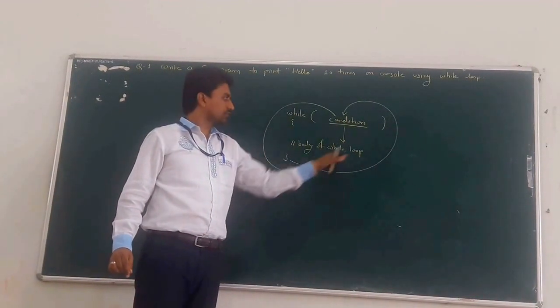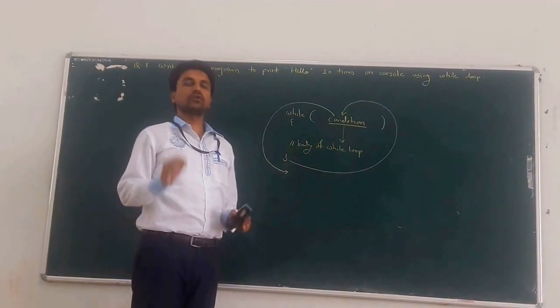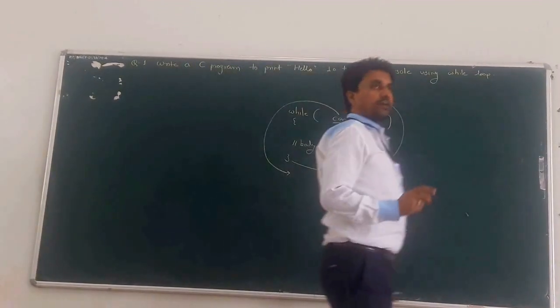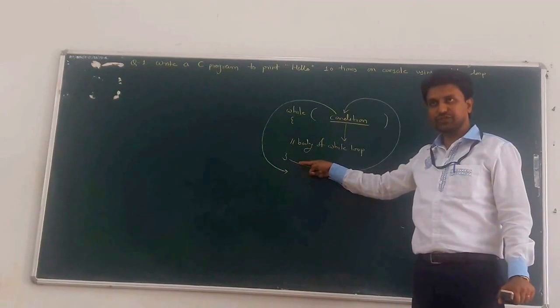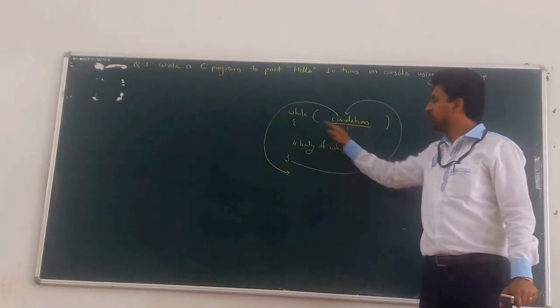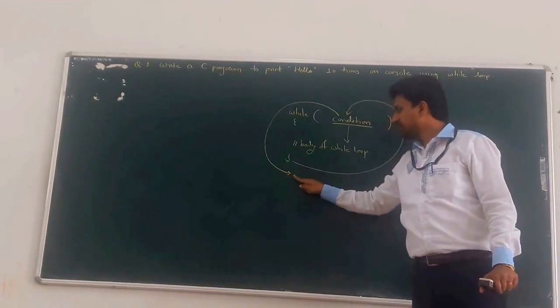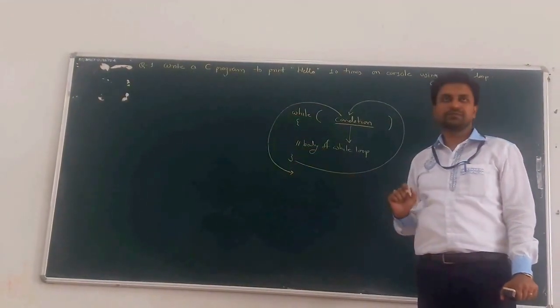Okay, so it works like a loop. Till the condition is true, the body of the loop gets executed, and if the condition is false, the loop gets terminated and the cursor goes out of the body of the while loop.